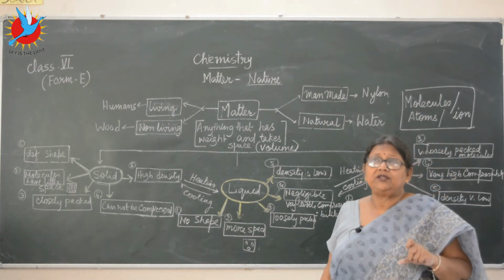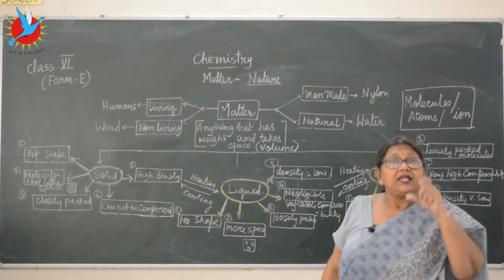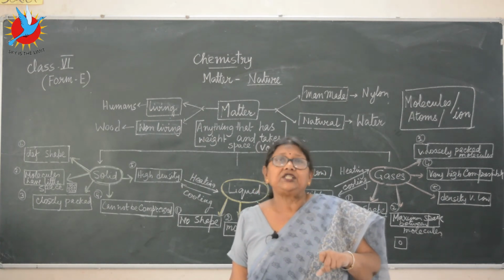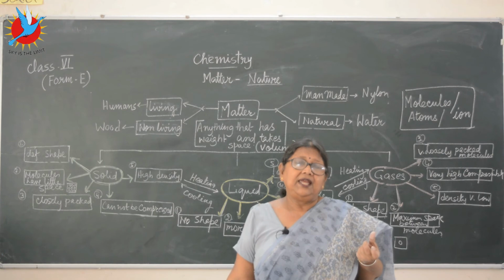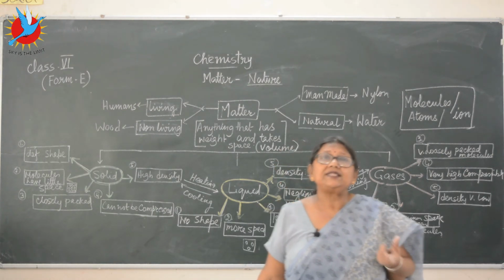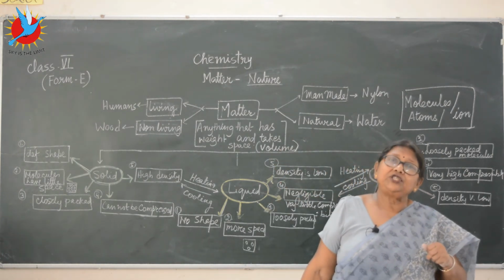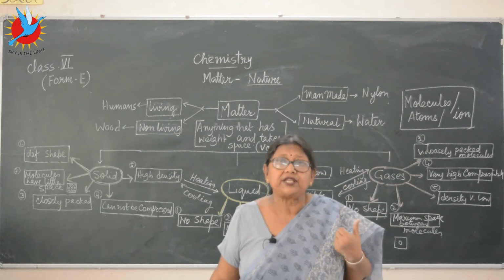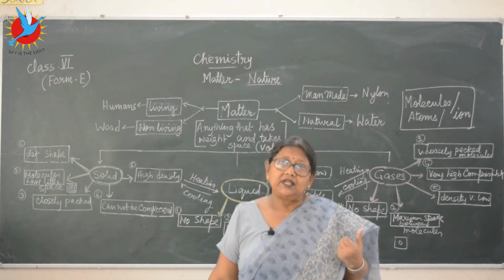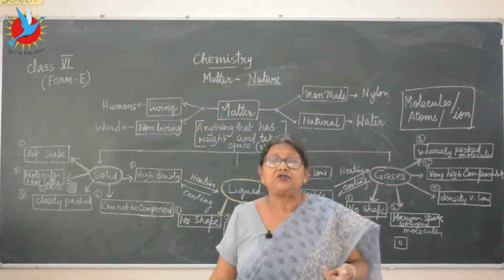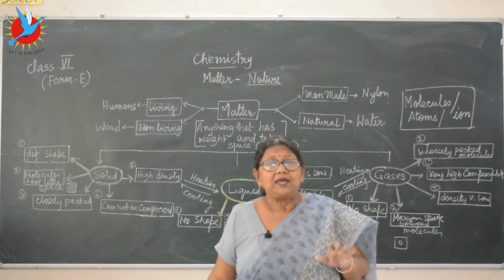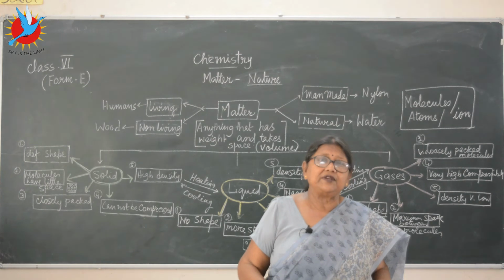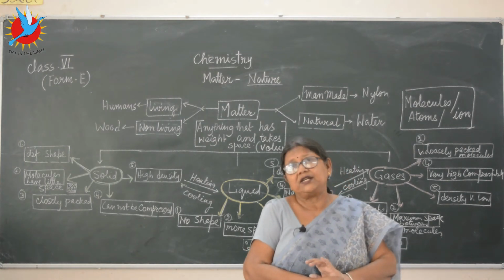We use the term vapor when liquids or other solid substances are converted into the gaseous state. Like water. Water normally exists in the liquid form, but when you heat it, it changes into the gaseous state. We don't say water gas, we say water vapor. Oxygen, hydrogen, nitrogen, carbon dioxide are all gases because under normal conditions they exist in that state. And when liquids convert into the gaseous state, we use the term vapor.